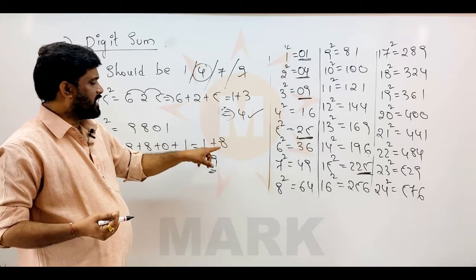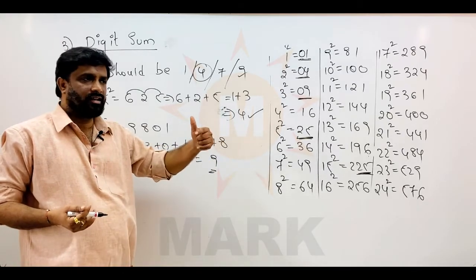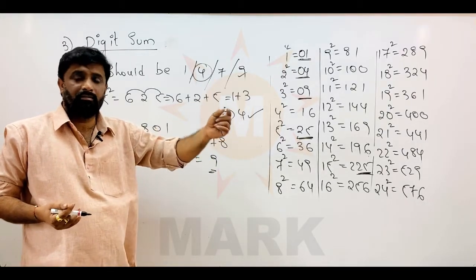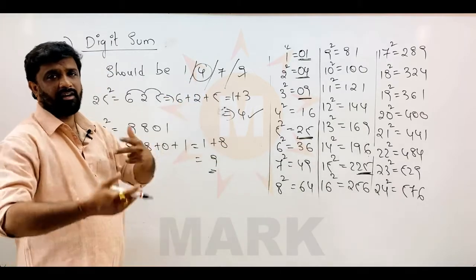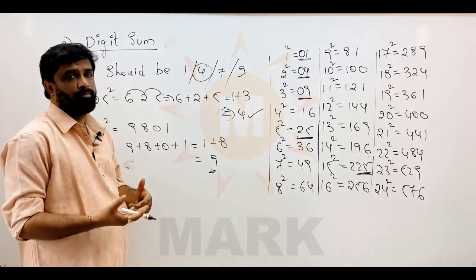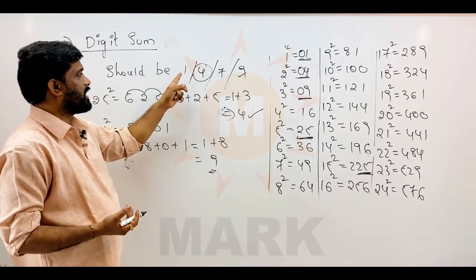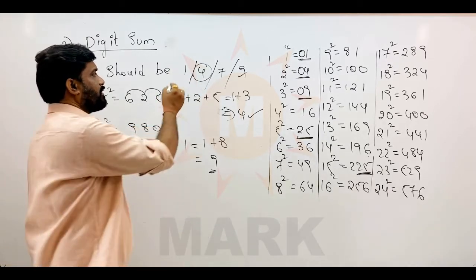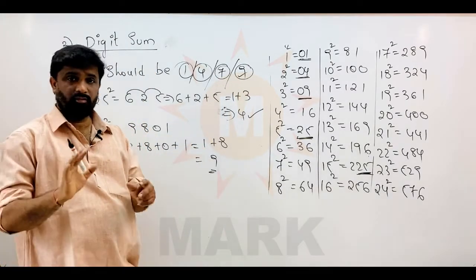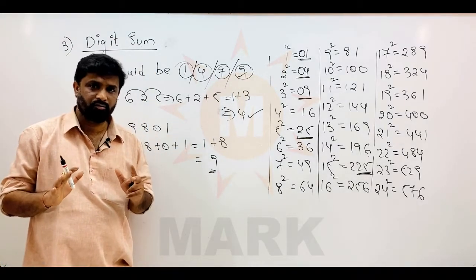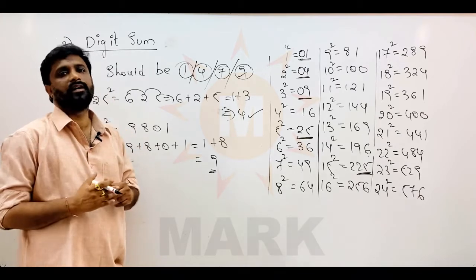Again I added 1 and 8, I got 9. The last single digit number that you obtain after continuously doing this addition process should be 1, 4, 7 or 9. This is one of the most important properties of perfect square numbers. So this is the third property.